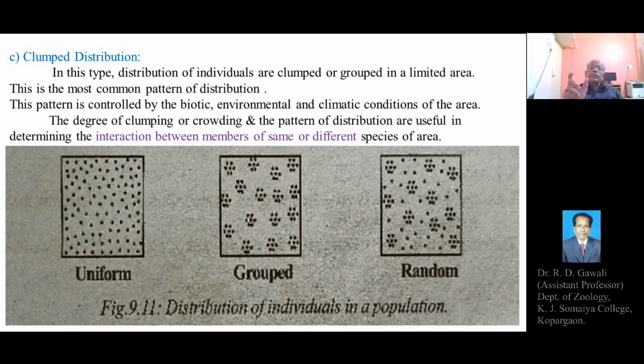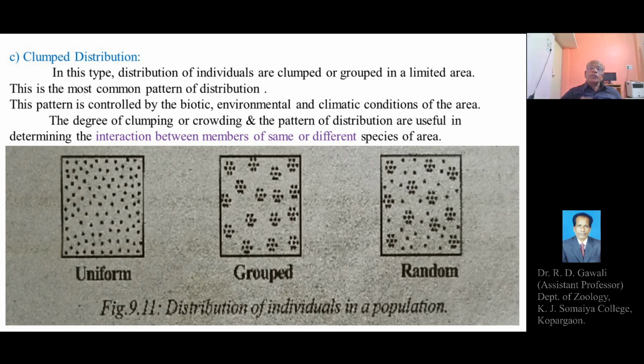So in the first figure, we can see in the first square there is a uniform distribution of the individuals, a definite number of individuals of the population in a particular or given area. It shows regular or uniform distribution of the individuals all over the habitat or the area.